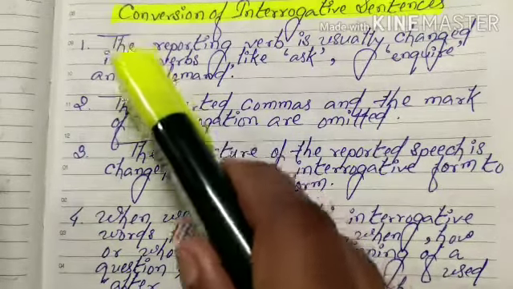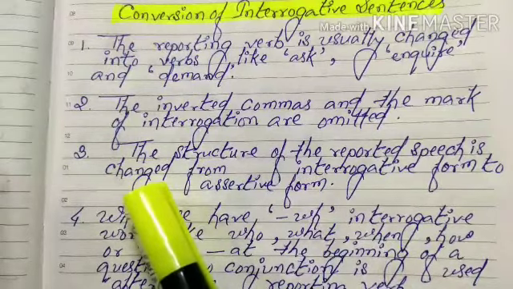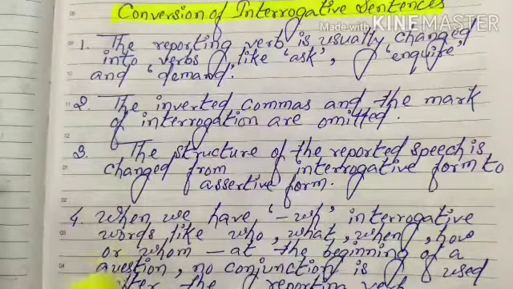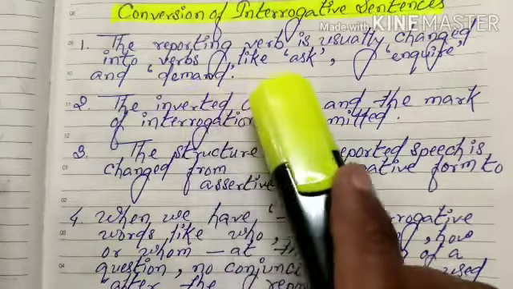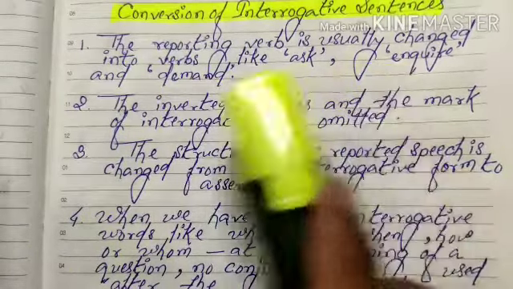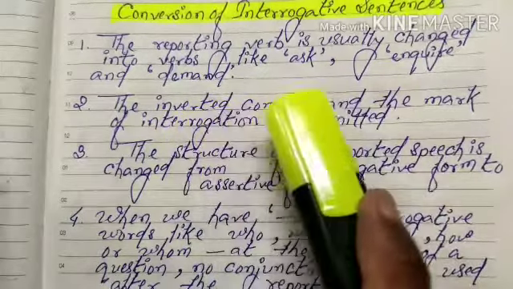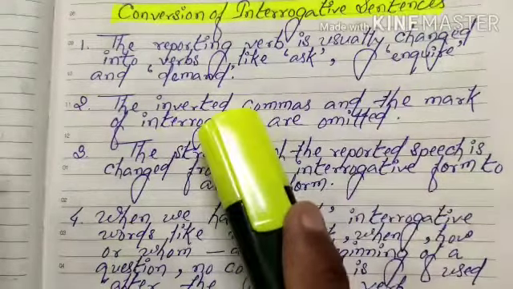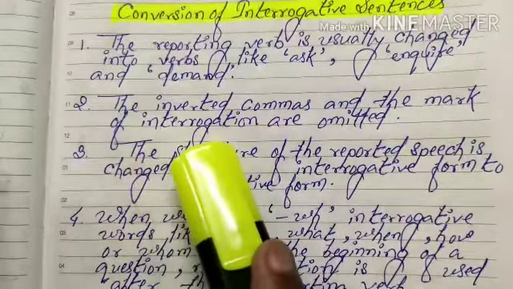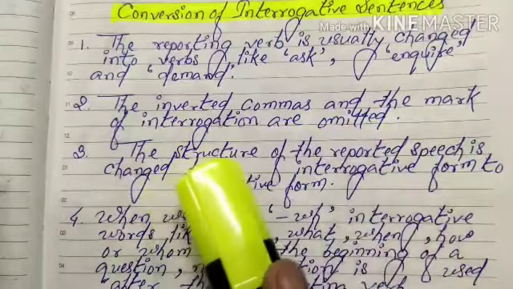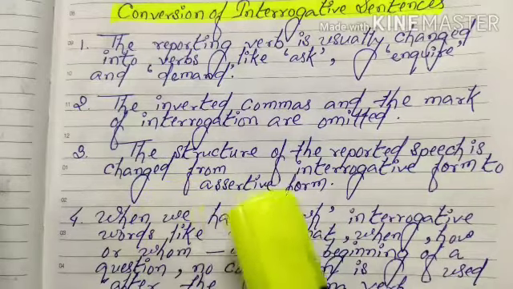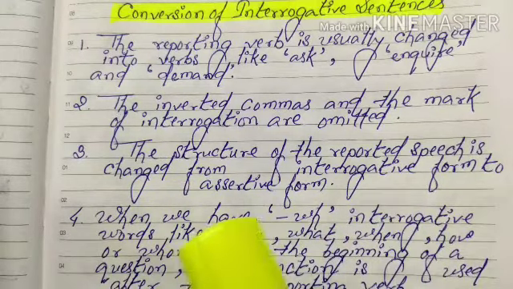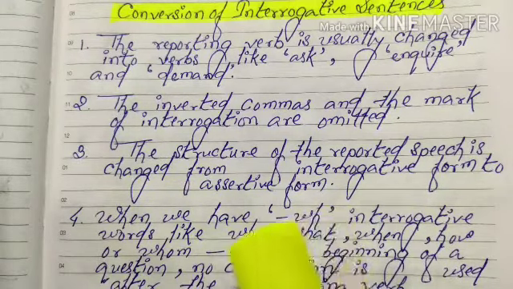First, these 3 points apply to both types of interrogative sentences. The reporting verb is usually changed into verbs like ask, enquire and demand. The second point is that the inverted commas and the mark of interrogation are omitted. The third point is that the structure of the reported speech is changed from interrogative form to assertive form.